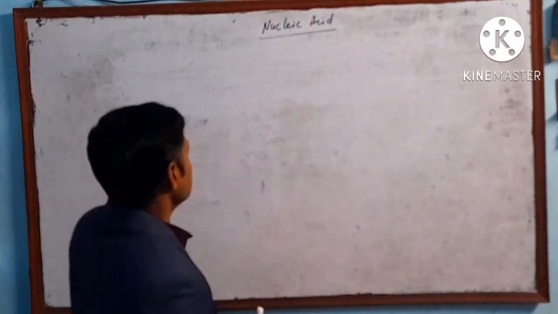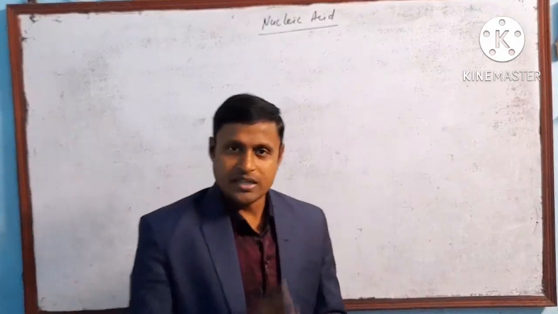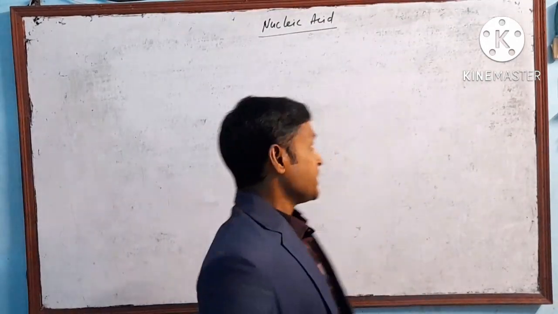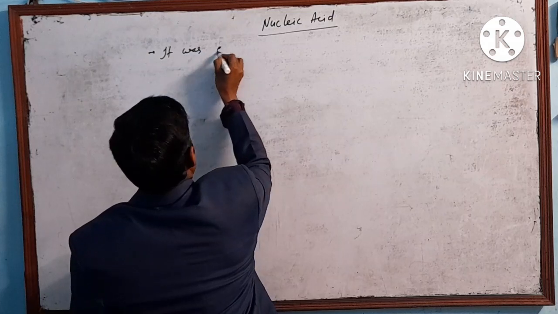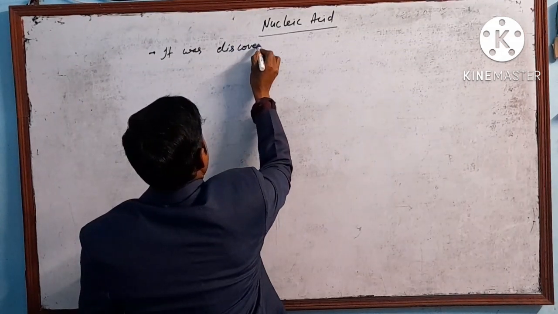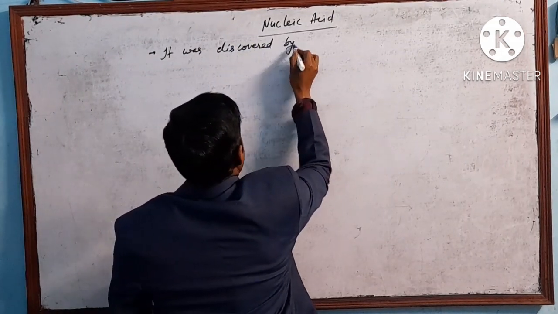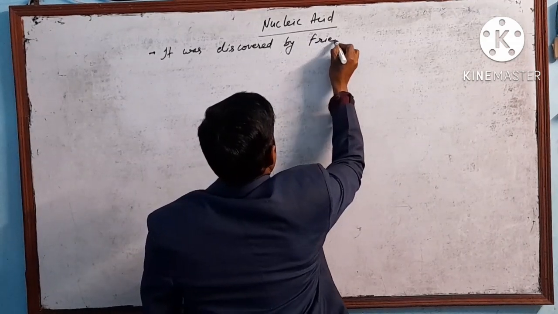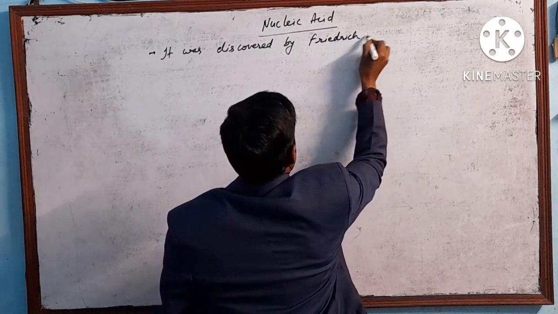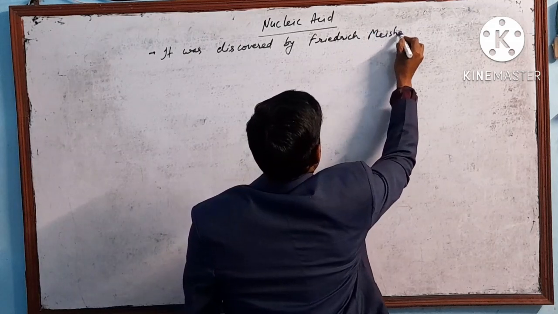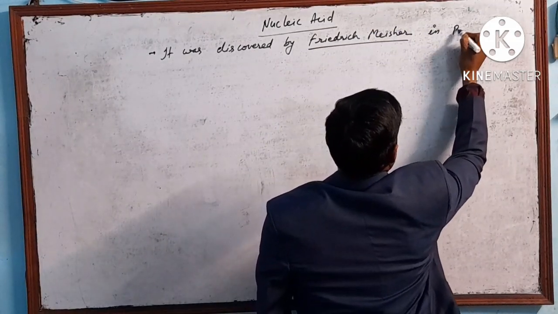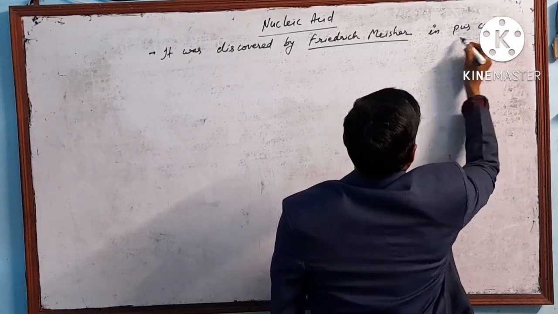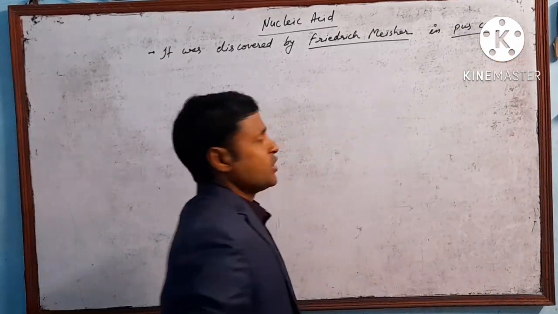So first let's talk about the discovery part of this. Basically, students, it was discovered by Friedrich Miescher in pus cells.